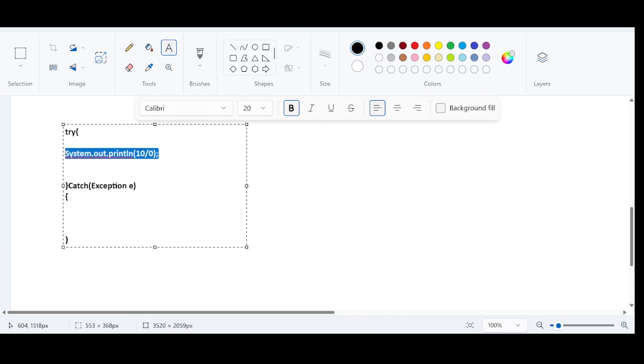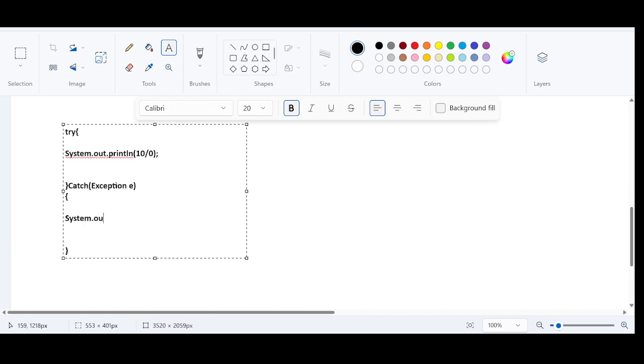that could possibly throw the exception, which is 10 by 0. There are high chances that this code is going to throw an exception. If you have any doubts, if you have any instructions like that, you can make sure that you can declare this code in the try block. Whenever you declare the piece of code in the try block, and if there is any exception that is going to occur in this particular instruction, it will be caught by the catch block.